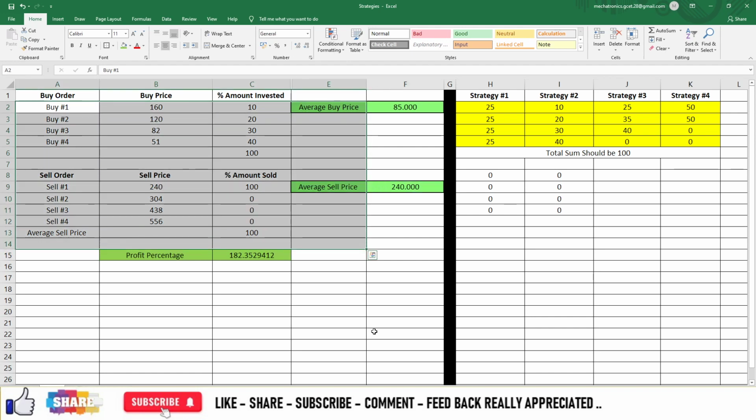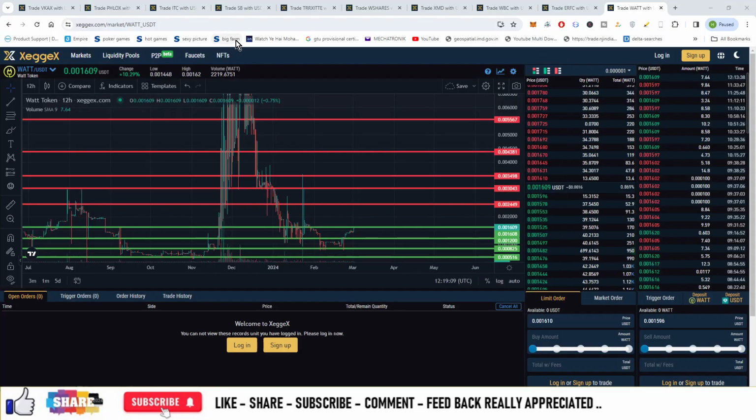So this much is a good amount of money that you can make from this currency, that is WATT, and this currency is available on Zagex.